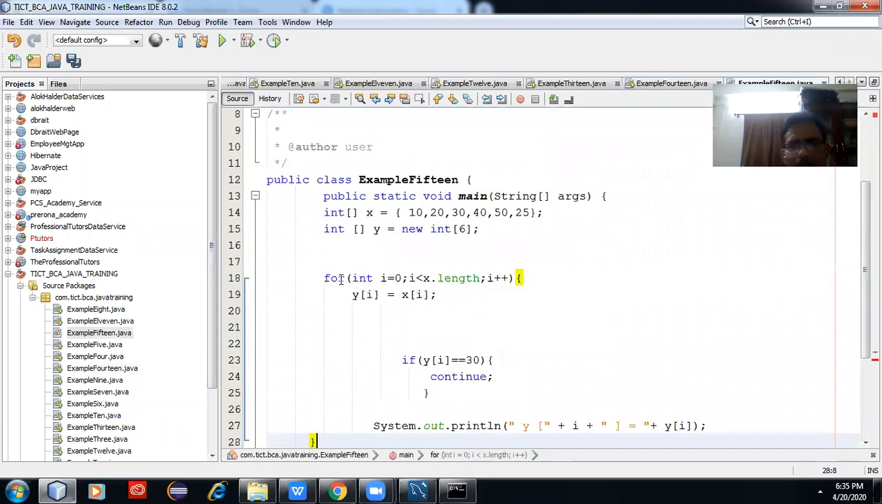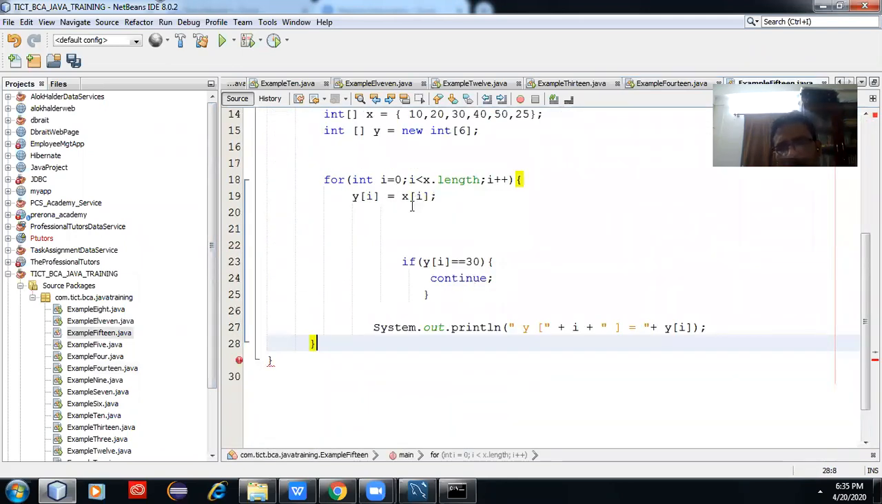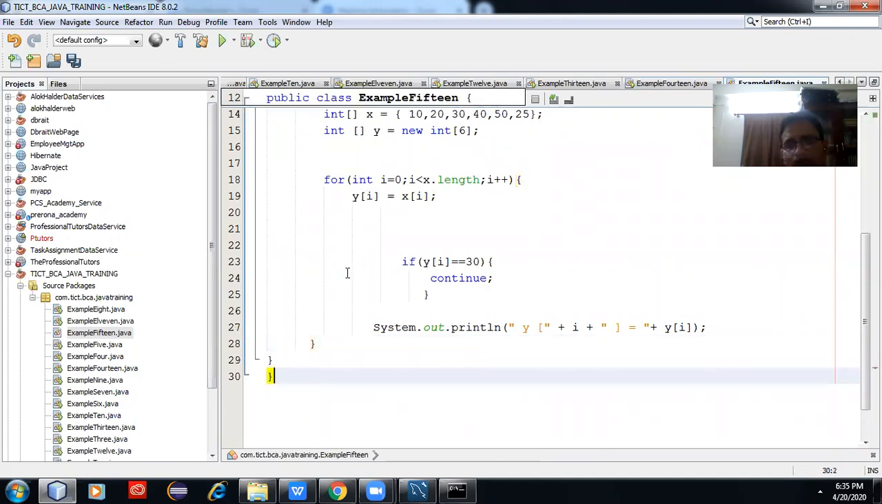Okay. In the for loop, this is how we have iterated values here: int i equal to 0, i less than x.length, i plus plus. This is the way we are iterating. We can also iterate using the for each loop.